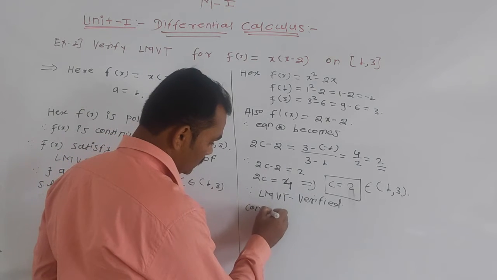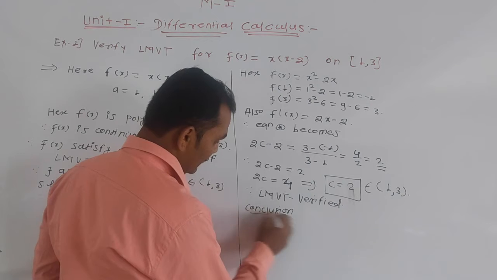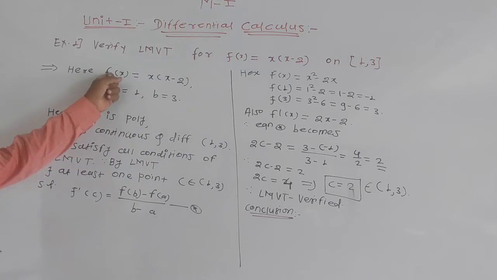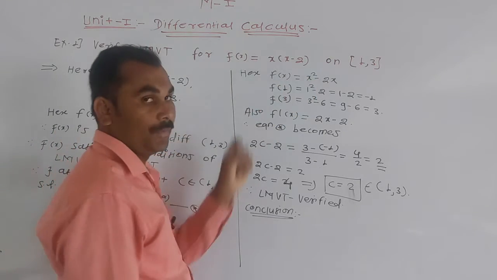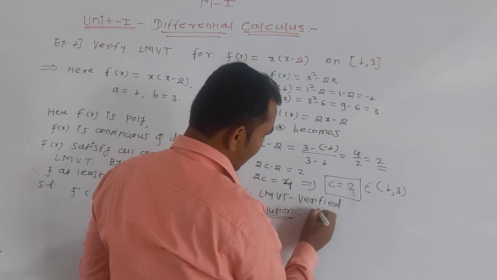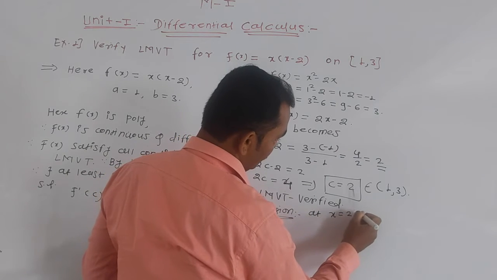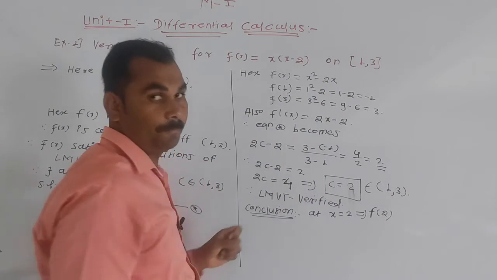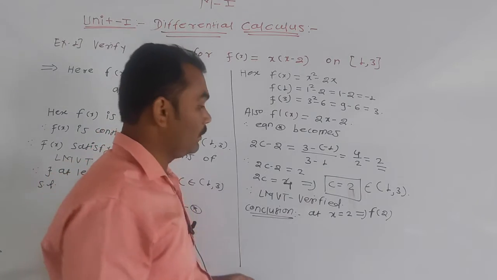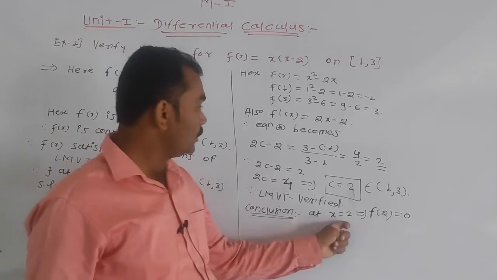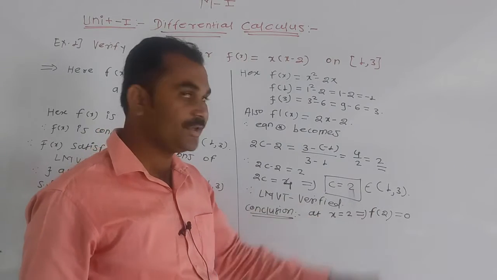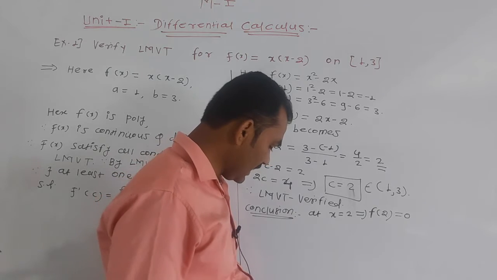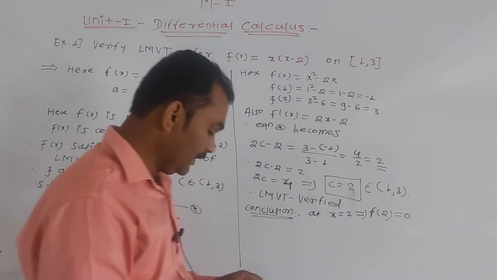Conclusion. ये लिखने की जरूरी नहीं है, लिख दिया तो भी चलेगा. At x is equal to 2, find value of this function. Find f of 2. क्या जाएगा f of 2? We get f of 2 is equal to 2 square 4 minus 2 into 2 4 minus 4, we get 0. Put x is equal to 2 in that function, we get f of 2 is equal to 0. तो उसका conclusion क्या है? That is the 2 comma 0.